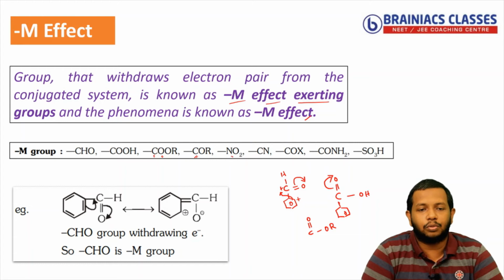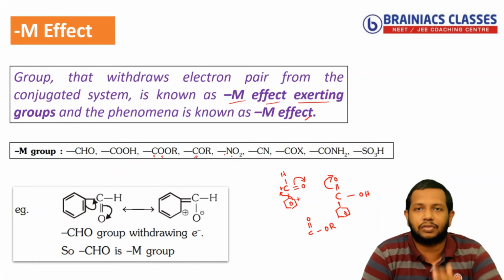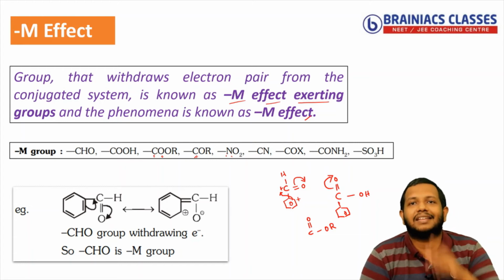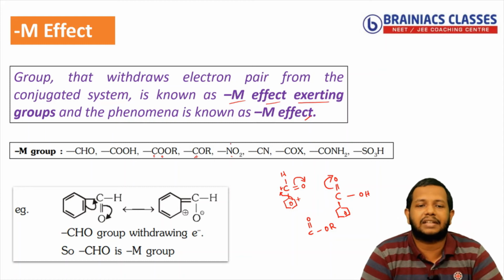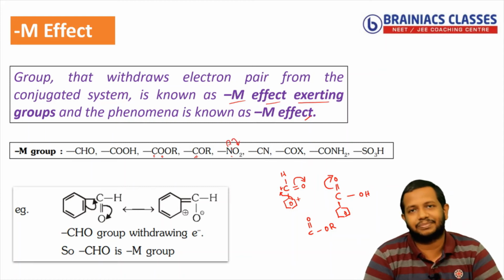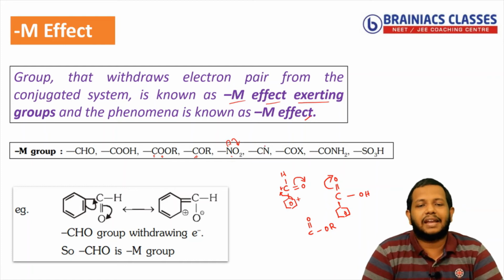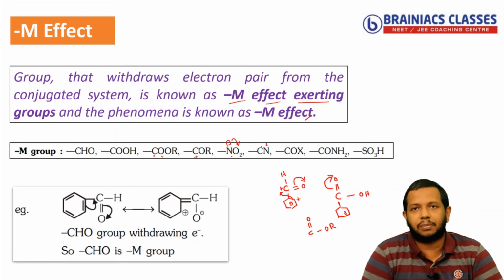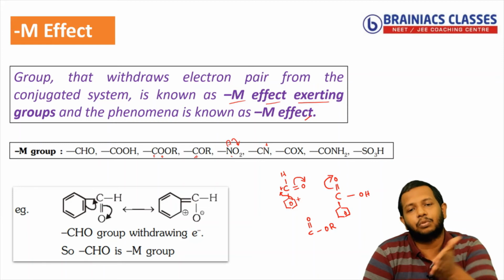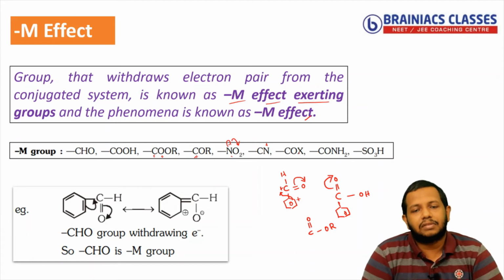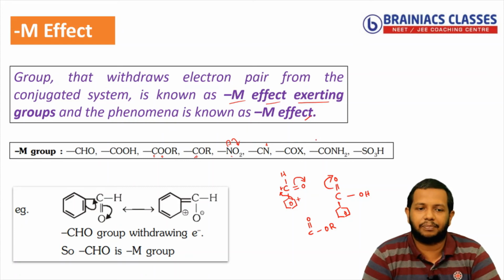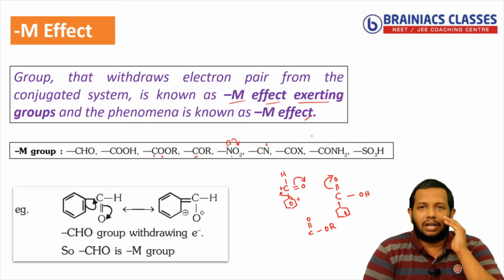And NO2, here you will have a doubt, sir, nitrogen and oxygen both are electronegative, but I can say that oxygen being more electronegative than nitrogen, the lone pair of the nitrogen will move towards oxygen only. Understood? Similarly cyanide, nitrogen is more electronegative than carbon, so the pi bond of the cyanide will move towards the nitrogen. Similarly COX, CONH2, all these, you can apply similar logic. Okay. So the idea is very simple.